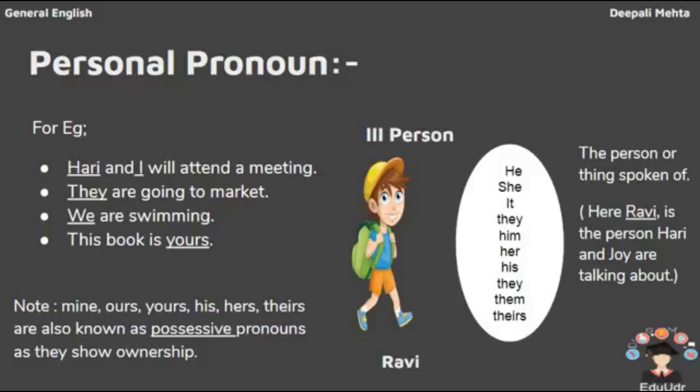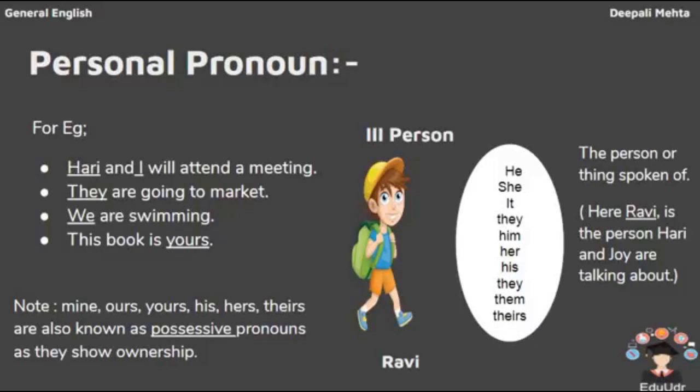Now, for example, Hari and I will attend a meeting. Here, remember one thing, that in our English language we always give respect to other person. So we will never use I in the beginning of the sentence with another person. We will always use the name of the second person first and then our name.